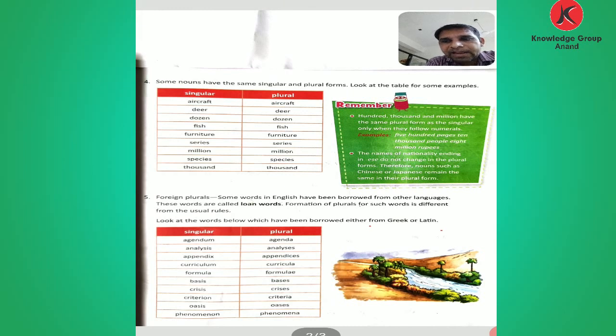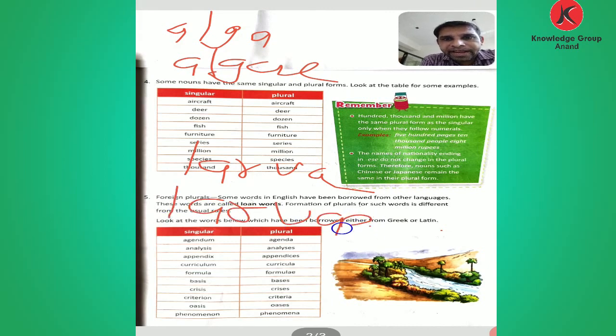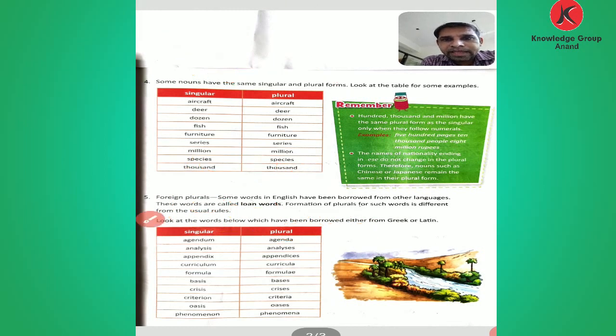Which? Alga is the word. Alga is singular and algae, A-L-G-A-E, is plural. Now the second word is larva. This is the singular, and only adding E makes the plural, larvae. Okay. Then the word which? Stratum.